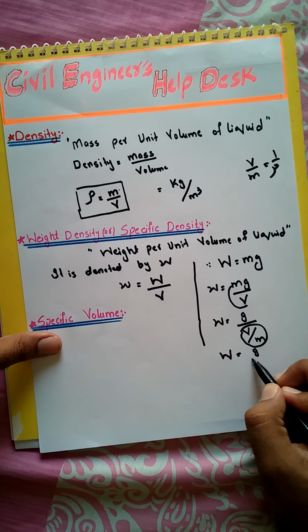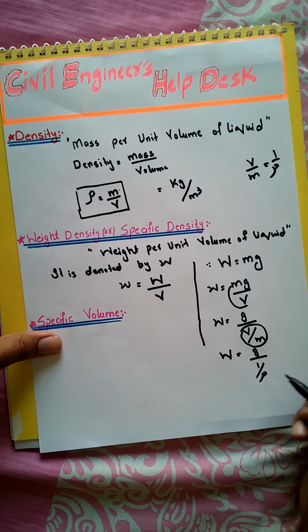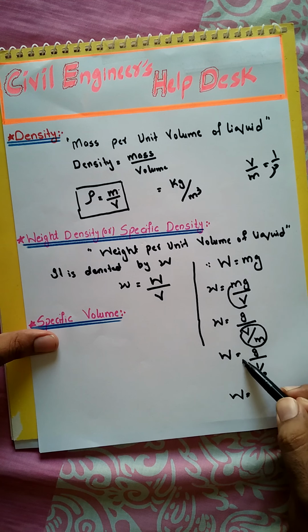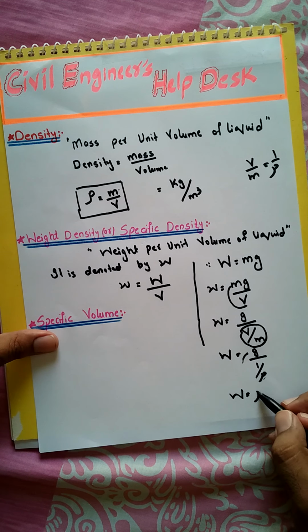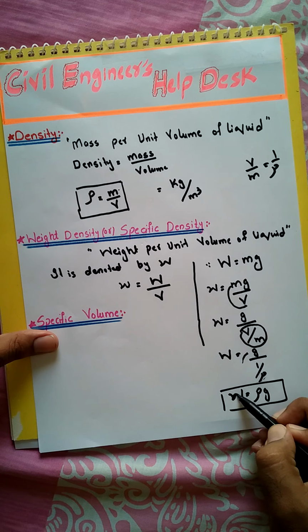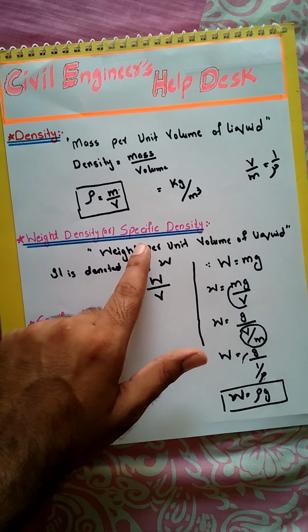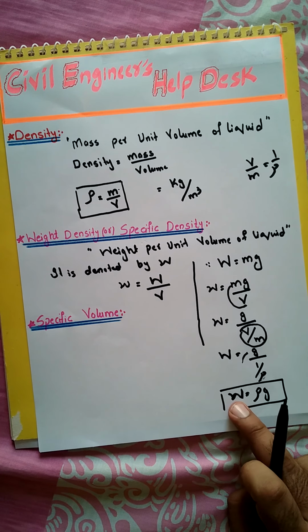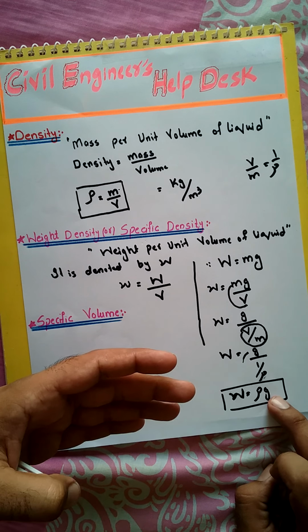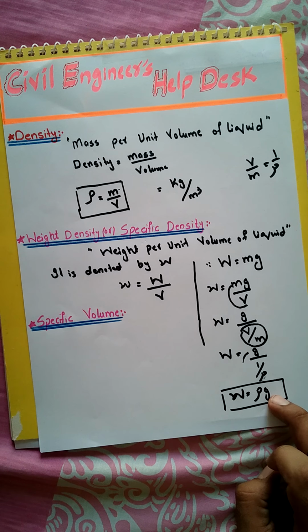So we put the reciprocal of density. So viewers, this rho is dividing here, multiply by g. So this is the derivation for specific density. Specific density is denoted by small w, and is equal to density into gravity.